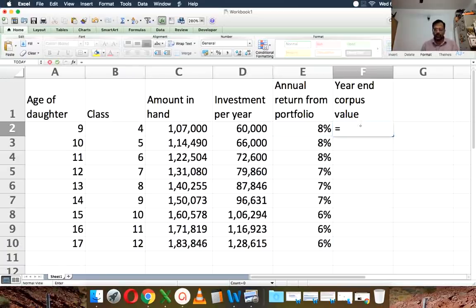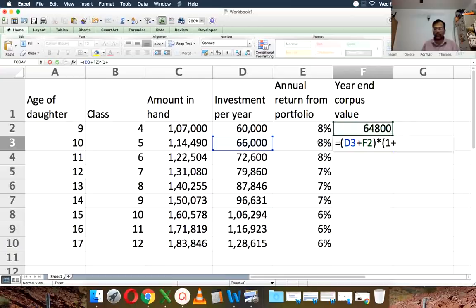What we'll do is take this amount, and that amount will grow after 1 year at 8% to this, and from the next year, the amount that you will invest per year for that year plus the previous year's amount will grow at this return to that value, right?